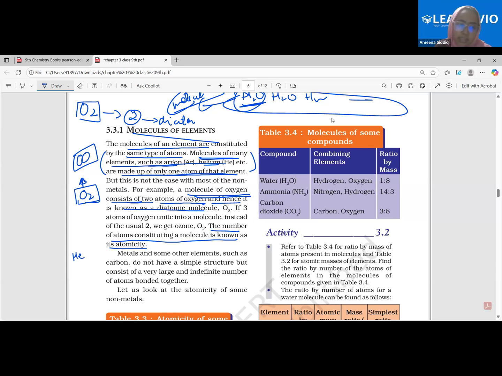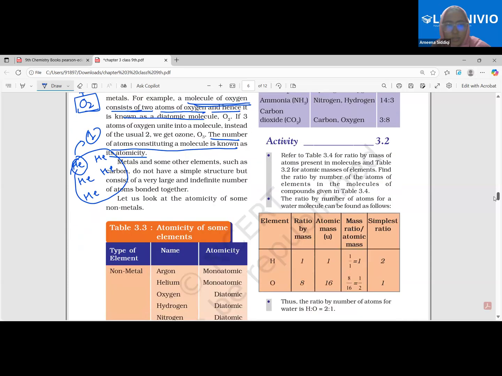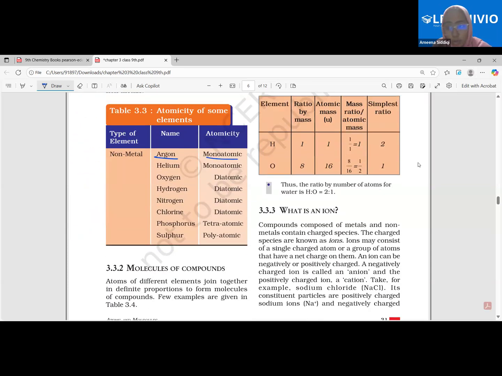Let's say this is helium. Can I say this has become an element of helium? What is element? Nothing but a molecule. Now, how many atoms of helium are combining together to form the molecule? If we are taking this as a molecule, how many atoms are there? Just one atom. Therefore, monoatomic. What will be the atomicity here? It will just be 1. Is it understood? Therefore, argon is monoatomic. Any inert gas would be monoatomic. Argon, neon, helium, all of that would be monoatomic.